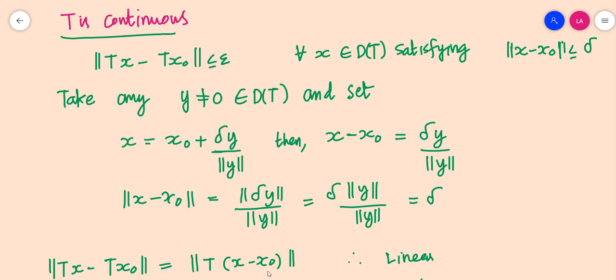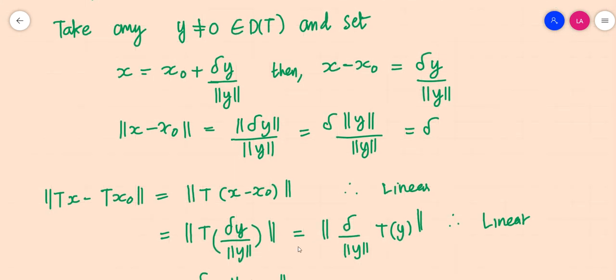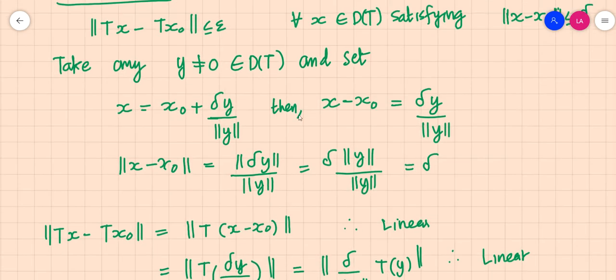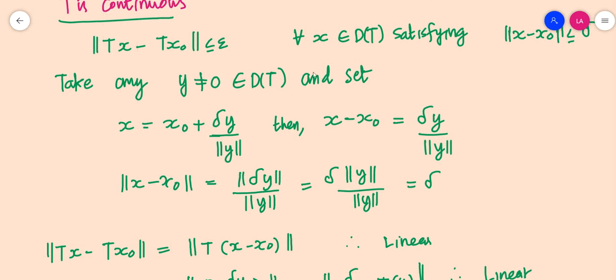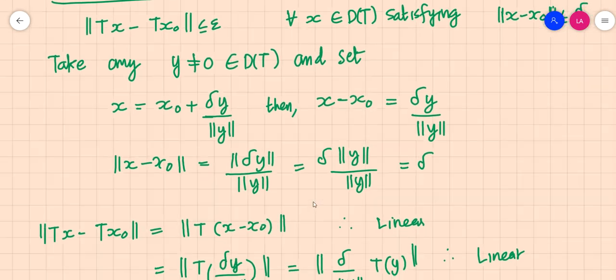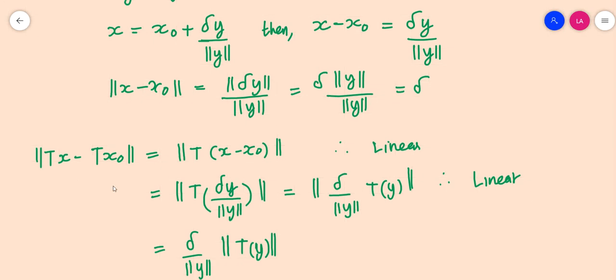If I proceed only with the less than part, we only get the less than part here for Tx minus Tx naught, which is less than epsilon. We need the less than or equal to part. That's why I am collecting all points such that the equal to part also holds. So norm of Tx minus Tx naught is less than or equal to epsilon means norm of this part is less than or equal to epsilon.